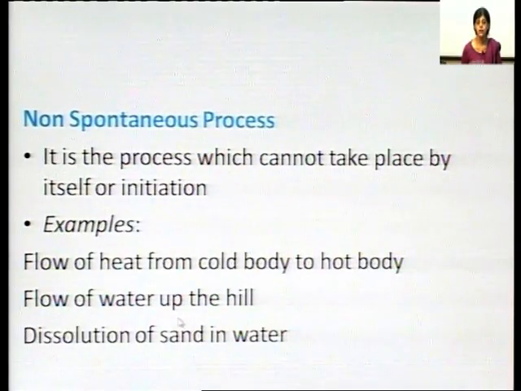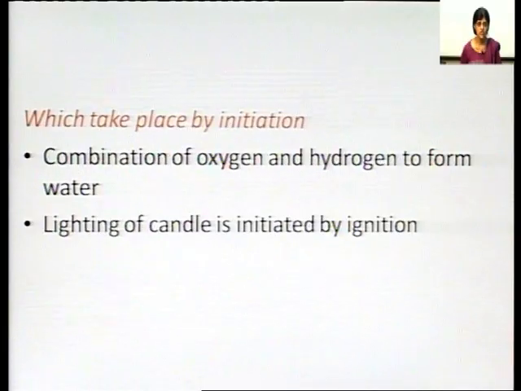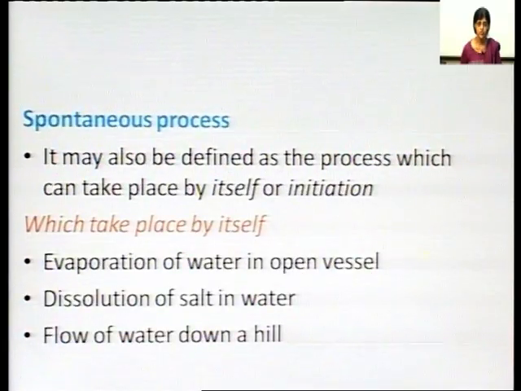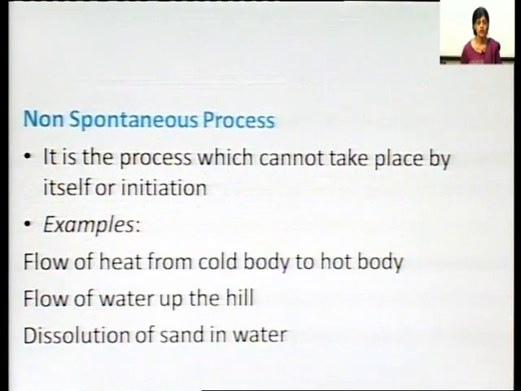Flow of water up the hill is a non-spontaneous process. Or dissolution of sand in water is also non-spontaneous. So, a spontaneous process is one that occurs by itself and a non-spontaneous process is one which cannot take place by itself or by initiation. These are the differences between a spontaneous process and a non-spontaneous process.